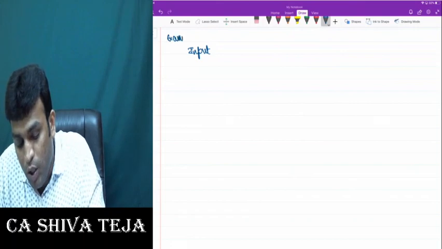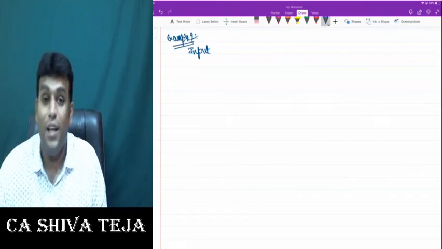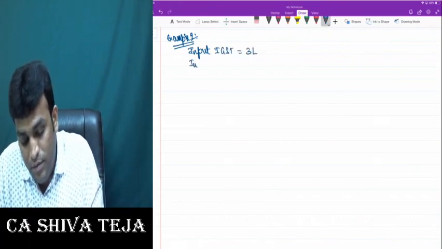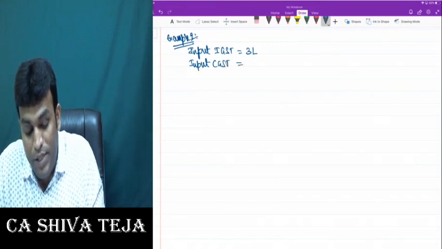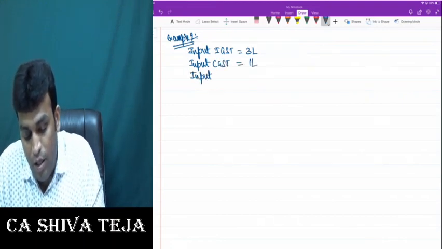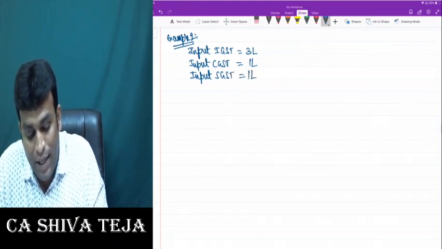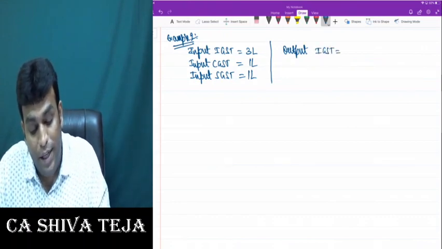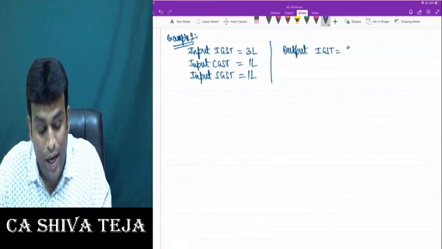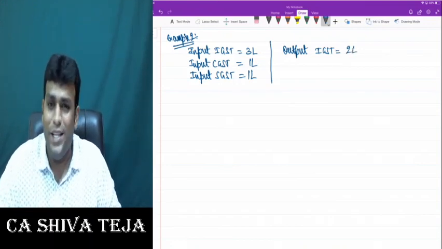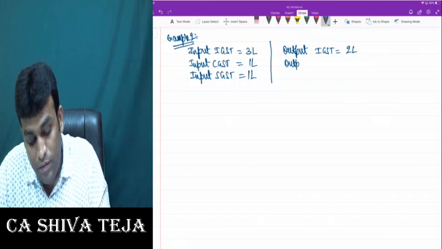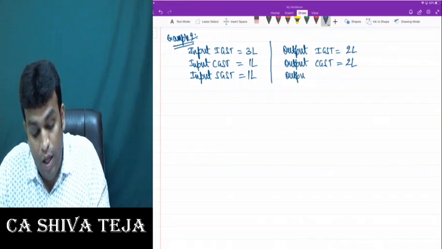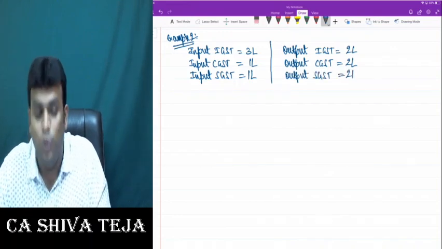This is example 2. Directly I'll give numbers. Kindly please concentrate. Input IGST is, let's say, 3 lakhs. Input CGST 1 lakh. Input SGST, of course, 1 lakh. Then output IGST, my dear friends, let's say 2 lakhs. Then output CGST, this is also 2 lakhs. Then output SGST, this is also 2 lakhs.